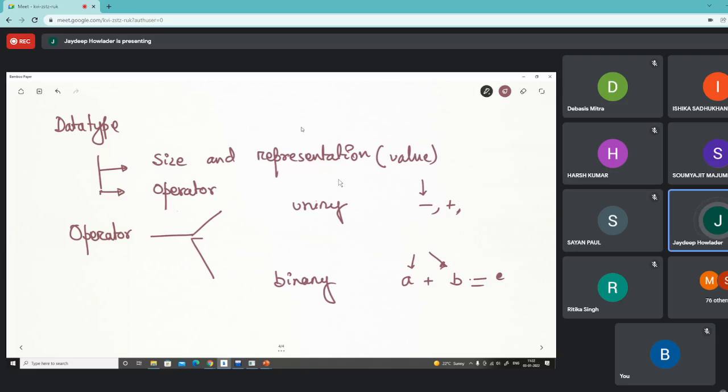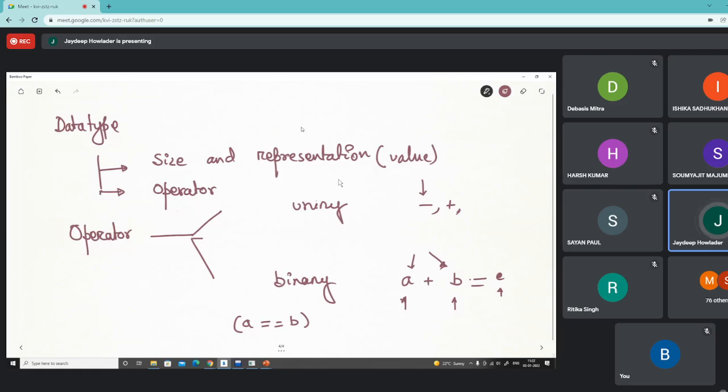So before we learn the operations, we try to understand the characteristics of an operation. It may be a binary operation or a unary operation, and then what types of value it returns. Like if we perform an arithmetic operation, then I can take two integers as the operands, and it returns another integer. If we take a logic operation like whether a is equal to b, then it is also a binary operation.